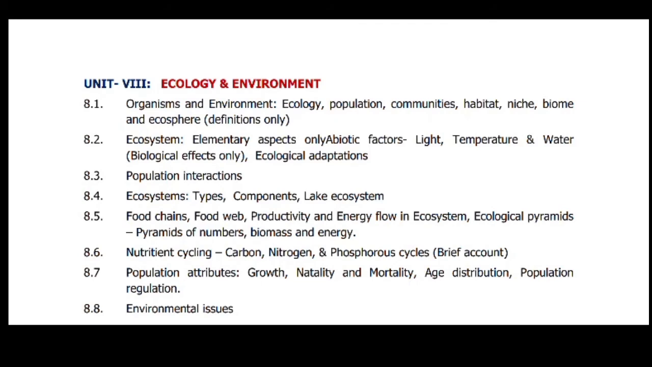So in the eighth chapter, ecology and environment. In these, organisms and environment, then some definitions also: ecology, population, communities, habitat, niche, biome, and ecosphere. Then ecosystem, elementary aspects only: abiotic factors, light, temperature, and water, biological effects. How the abiotic factors affect the biological effects.